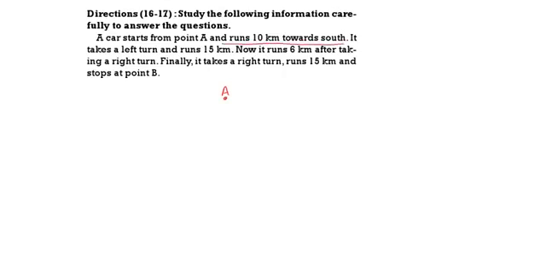South means draw a line to the south. This is 10 kilometers. Then it takes a left turn. A south facing person taking left means moving to the right. Moving to the right, runs 15 kilometers. This time walking 15 kilometers. Now it runs 6 kilometers after taking a right turn.